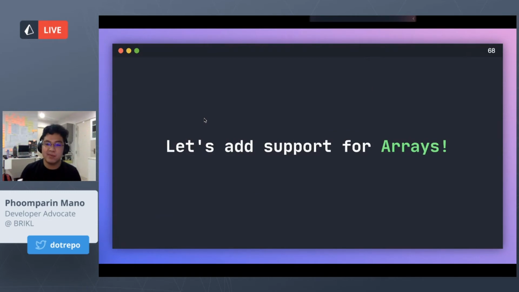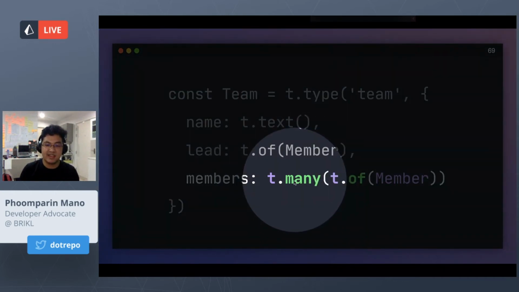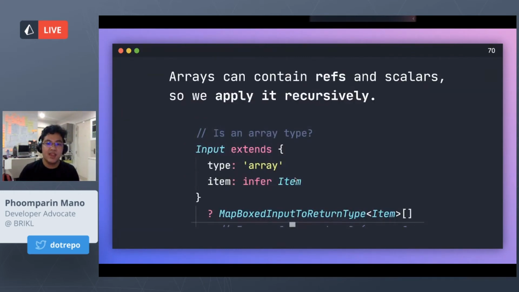Okay, and that's looking great. So now let's add in support for arrays. So what is an array? In a hackathon, we may have many team members, and our schema builder is looking like this. So we have many of member. Many is constructing the array objects, and of is constructing a ref. And now an array can contain both a reference to another type and a scalar.